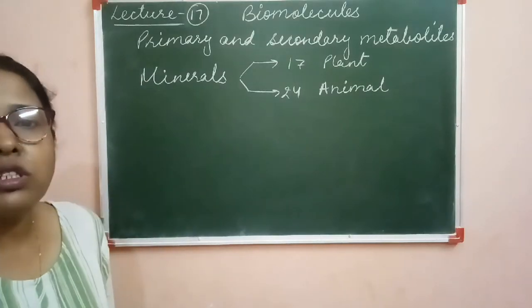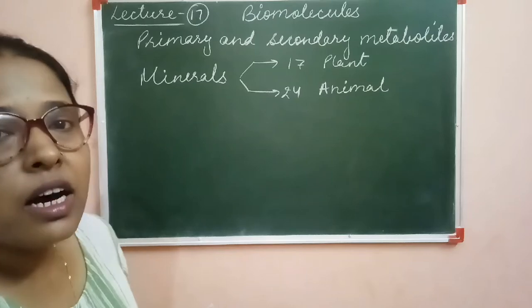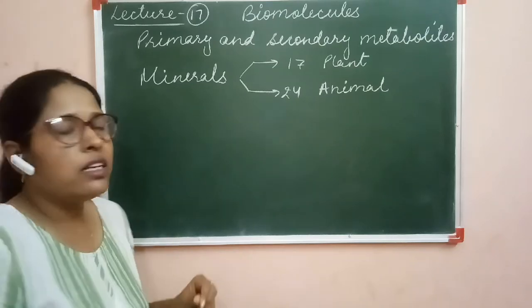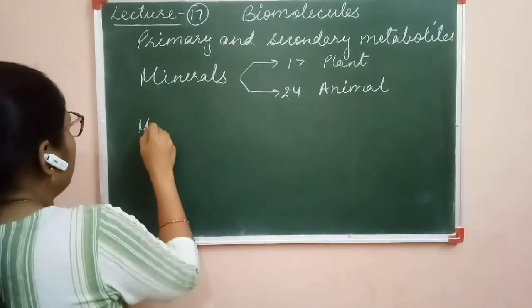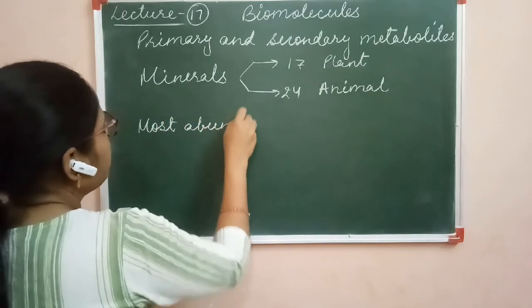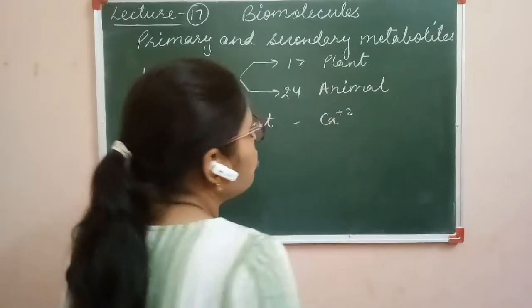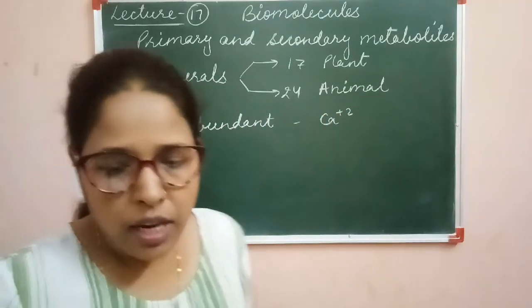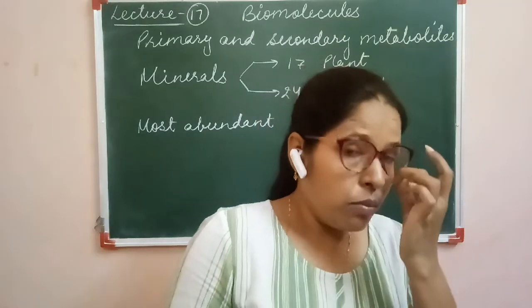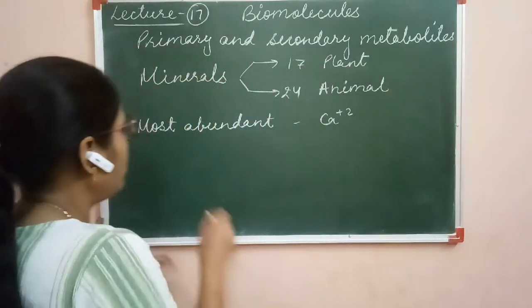Clear? The most abundant mineral present in the living body, that is calcium. Calcium ions are the most abundant minerals present in the body. Now the most abundant mineral present in the cellular pool. Clear?